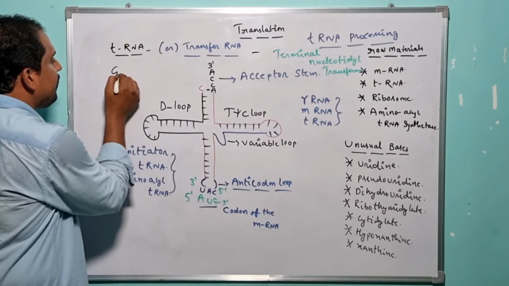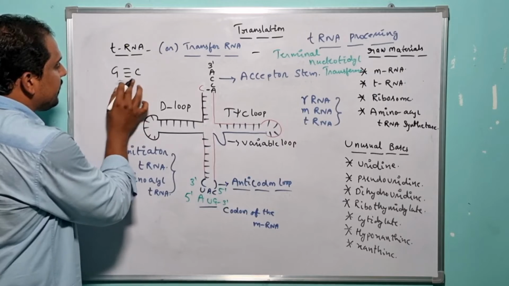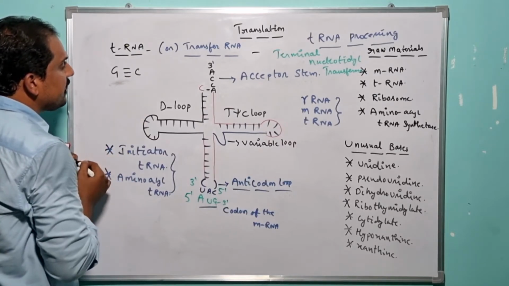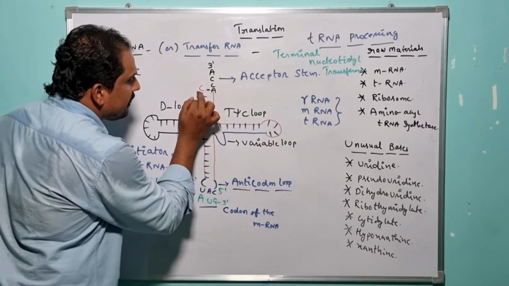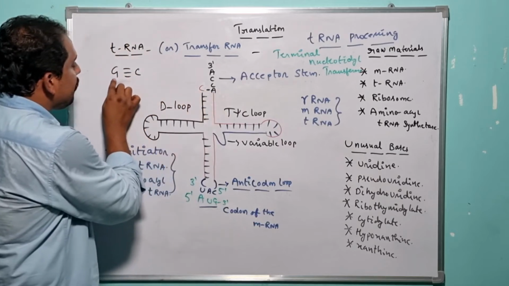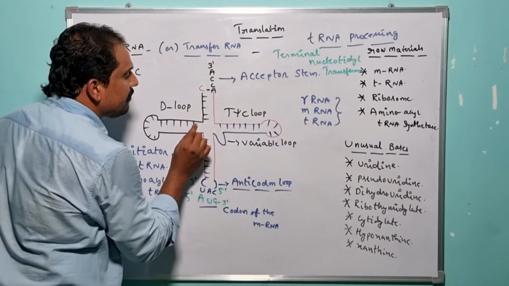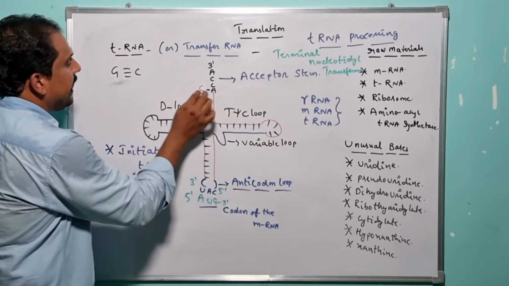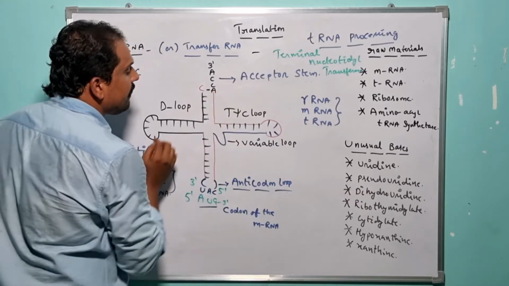So as we all know, in nature the strongest hydrogen bonding between two successive nitrogenous bases is present between G and C, right? There is an availability of three hydrogen bonds between G and C. So here, complementary to the cytosine, there should be an availability of what? Guanosine. So instead of guanosine, there is one specific unusual base and it is nothing but what? Adenosine. Instead of the presence of guanosine here, there is an availability of adenosine.